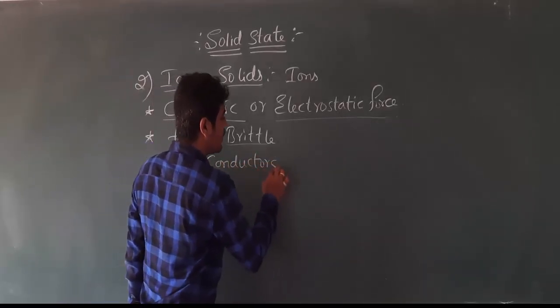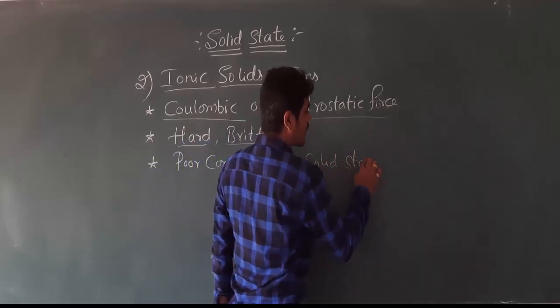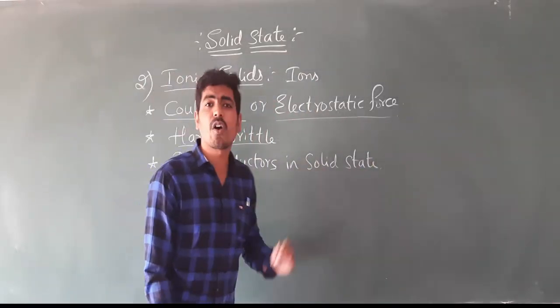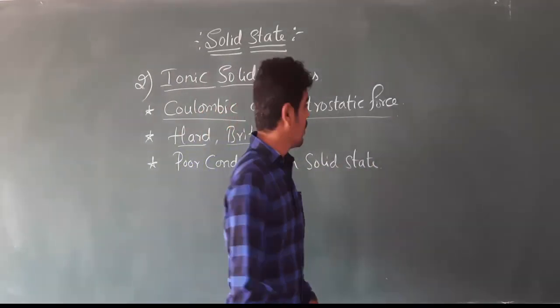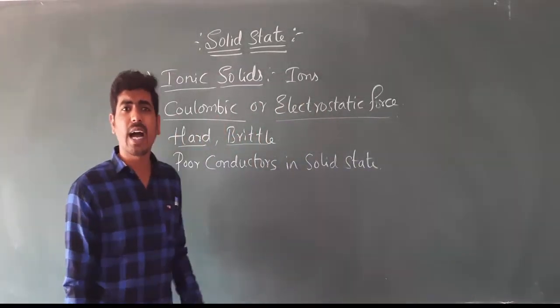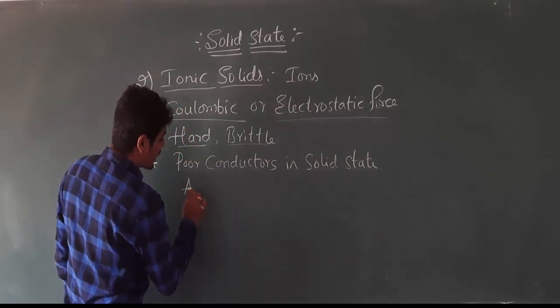Means they will not conduct electricity when they are present in solid state. But when they are present in molten state or in aqueous solution, they are good conductors of electricity.